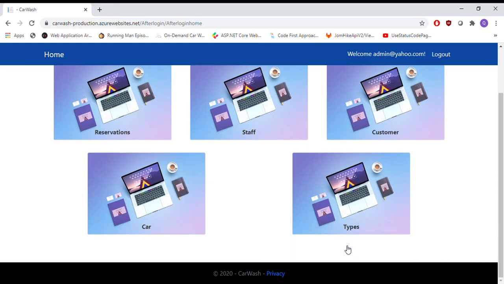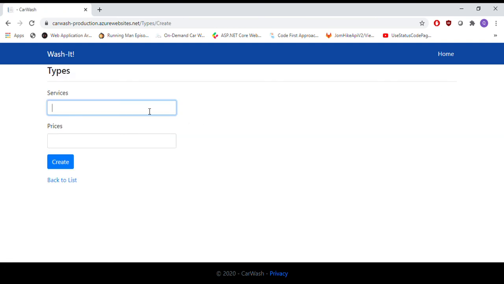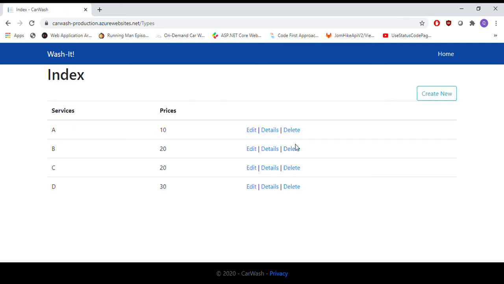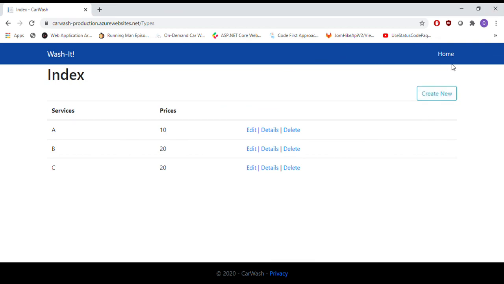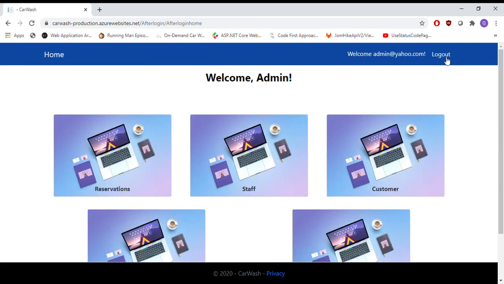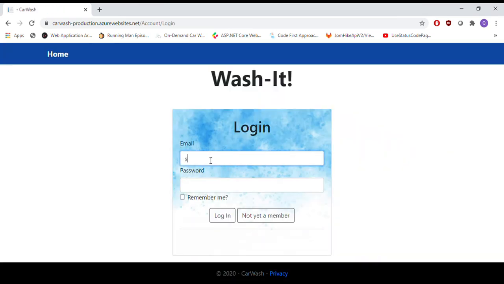And then for this type, as we can see, customer able to choose any types of services that have been provided. So let's say in future there is a new services, new type, so you can just key in SD and then the prices, and then here we go. So from now on, I'm not going to show this because we don't want it to be in the system. Okay, next I'm going to show you about staff.